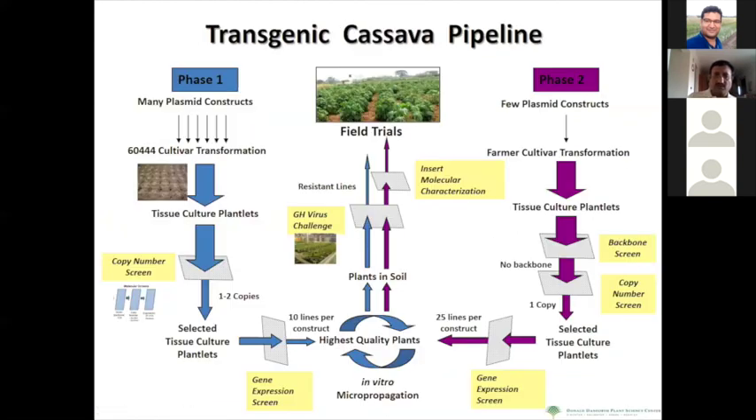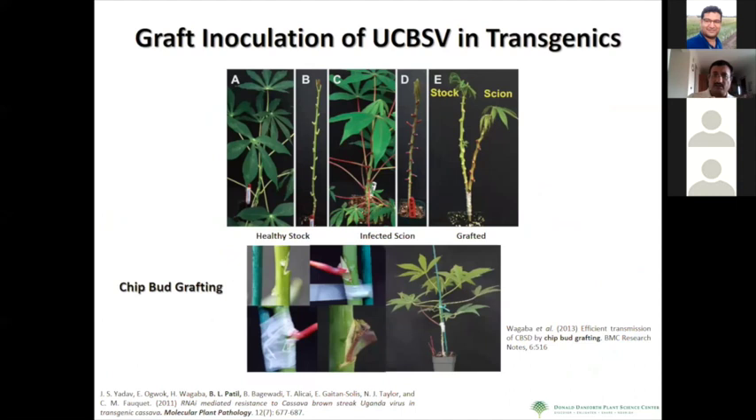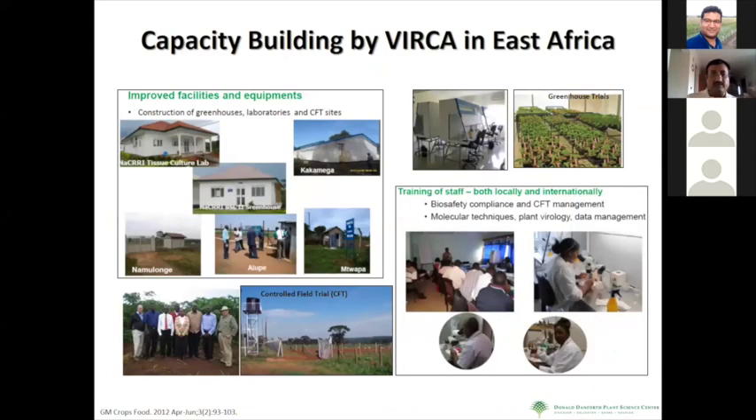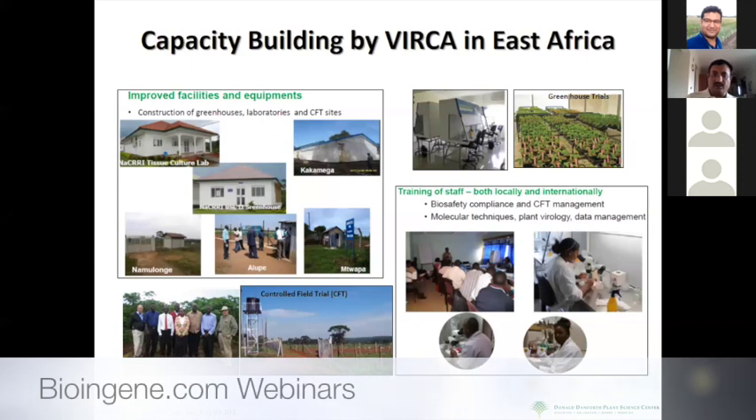In a similar way, like I explained before, transgenic cassava were developed against brown streak virus, and initial greenhouse experiments were done to check for the resistance. Then we developed facilities in African countries like Uganda and Kenya, created tissue culture labs for large scale multiplication of these transgenic plants, and developed field layouts to carry out controlled field trials, and field trials were done in Africa.